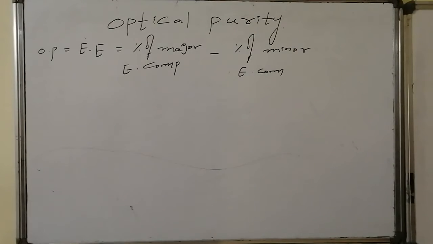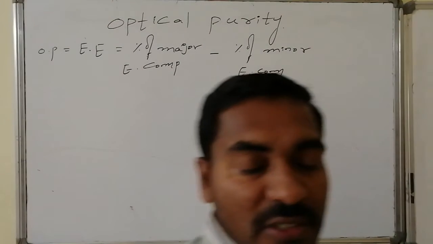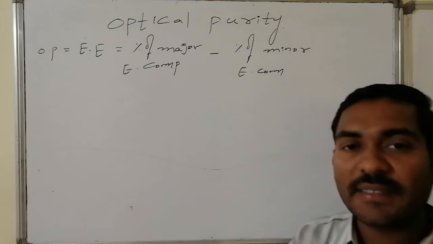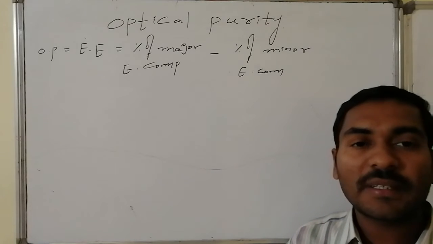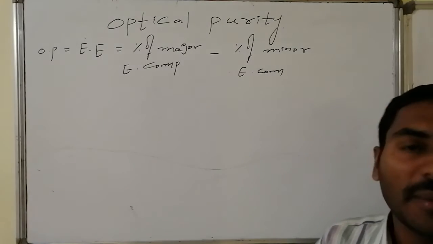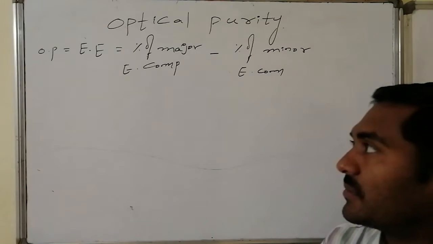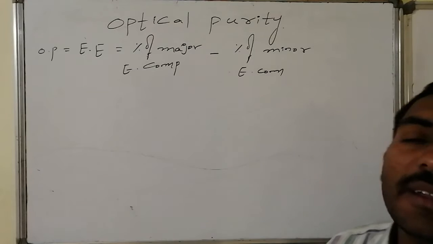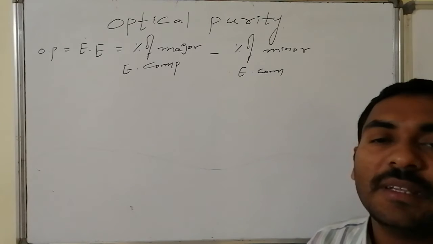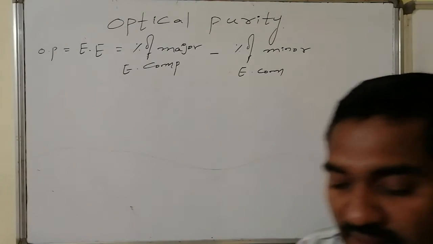Thus, optical purity, which is also known as enantiomeric excess, becomes equal to the percentage of major enantiomer in the mixture minus the percentage of minor enantiomer present in the mixture. That is OP, optical purity, which also equals EE, enantiomeric excess.